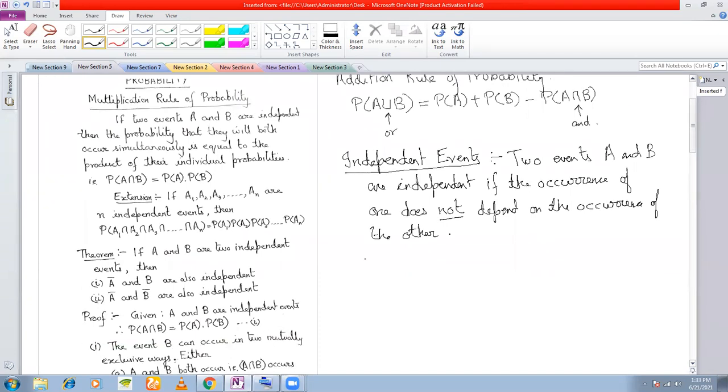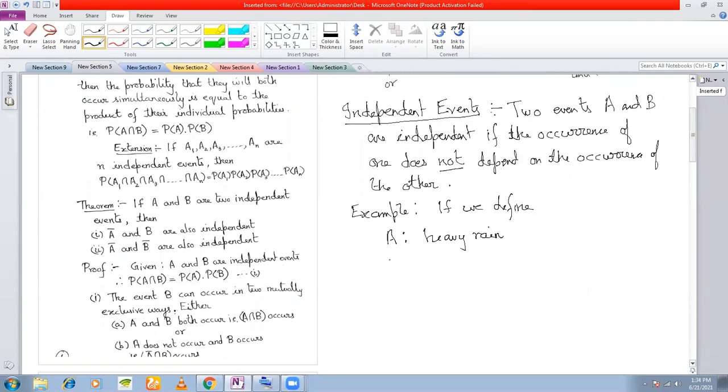Example, let's consider a very simple example. If we define the event A as, let us say, heavy rain, and if I define the event B as Mr. X passing an exam, then can you say that they depend on each other?